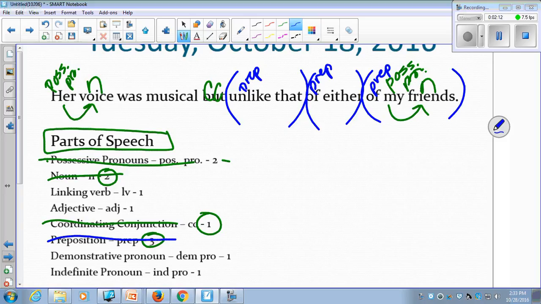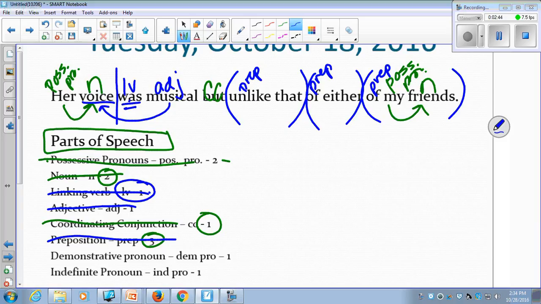With that, I'm looking here at my linking verb. Linking verbs and prepositions sometimes can get confusing, just typically because of the size. And I have the word was as a linking verb. It is going to link my subject with my predicate part of the sentence, which is going to be the rest of this. Musical is our adjective, and this linking verb here connects this adjective back over to the subject. So there's my adjective that I've labeled.